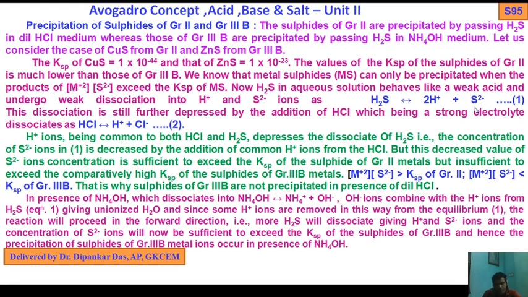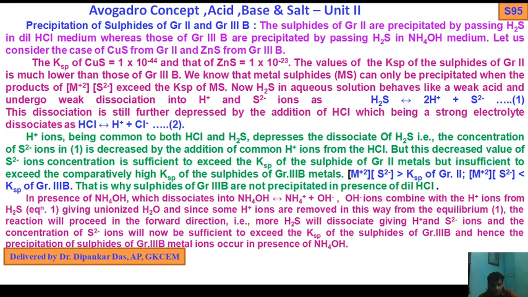So sulfide ion concentration has been increased, and the reaction will proceed in the forward direction. More H2S will dissociate, giving H+ and S2- ions, and the concentration of S2- ions will now be sufficient to exceed the Ksp of the sulfides of group 3B. Hence, the precipitation of sulfides of group 3B metals occurs in the presence of ammonium hydroxide.